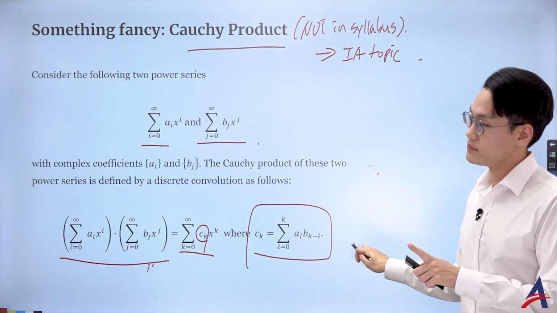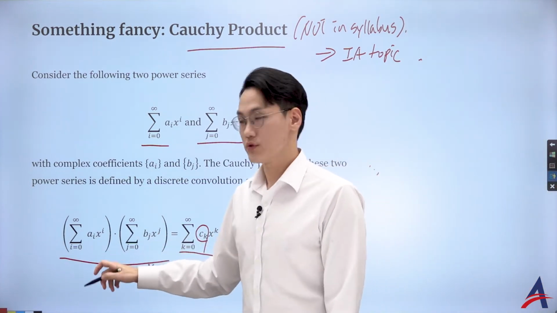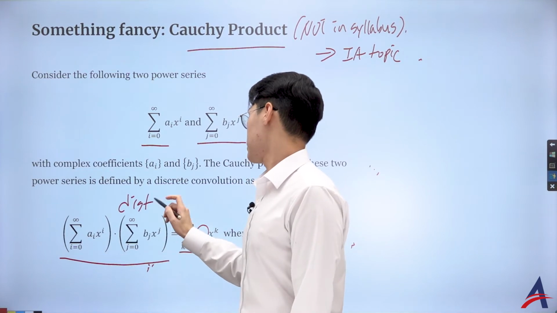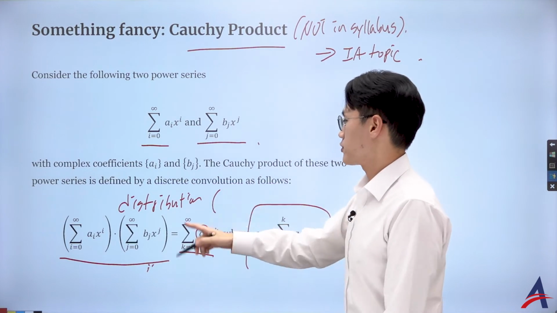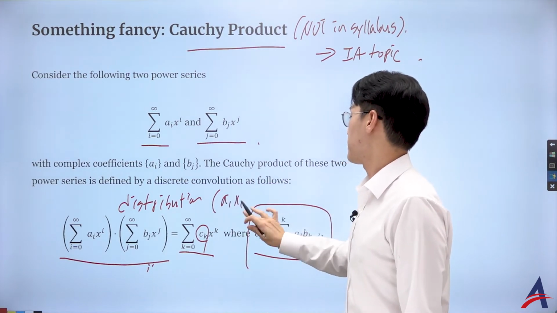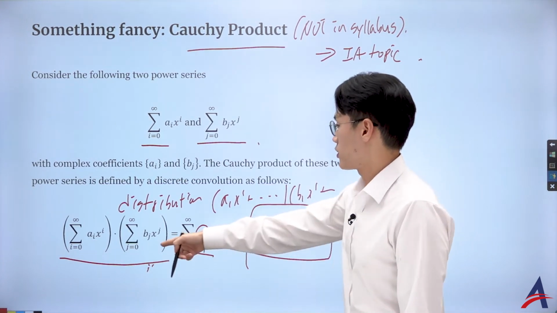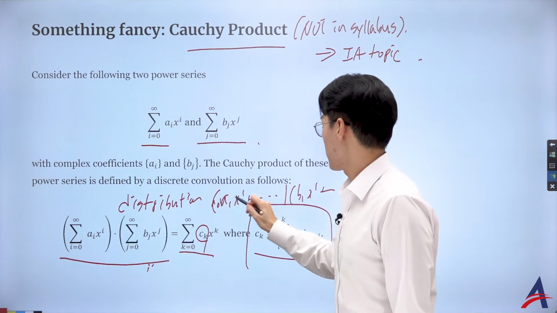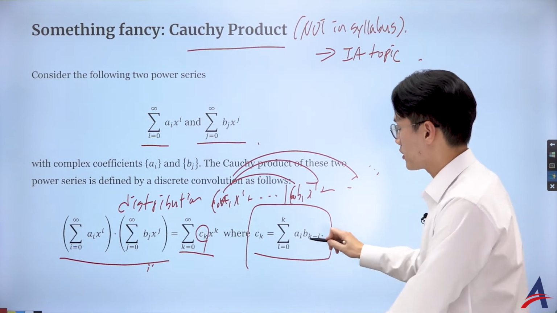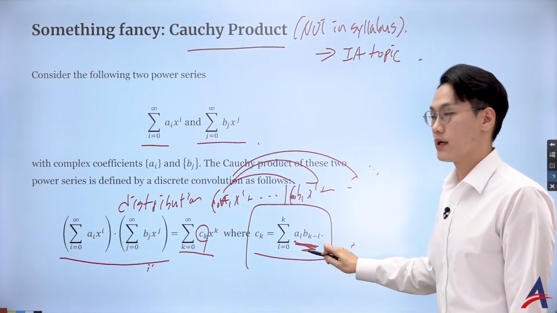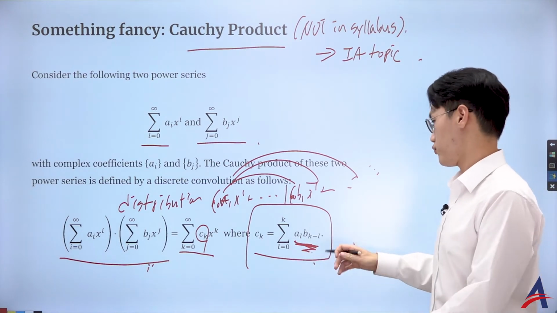But if I quickly show you what this really means, it's really just a distribution. Because you're going to have a bunch of terms, let me just write it as a1 x to the power 1, and so on, times b1 x, plus the constant term a0 b0. And then what you're doing really is just distributing, right? So you're pairing those coefficients through this distribution. Obviously the details have to be thoroughly studied, but I'm just showing you a rough definition.